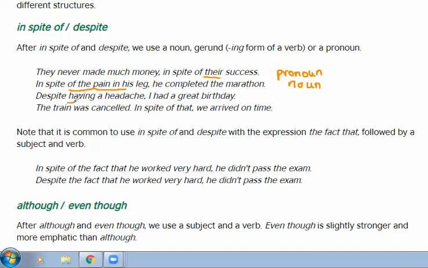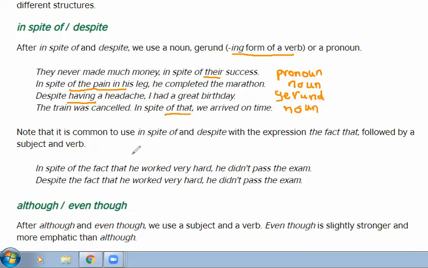Despite having a headache, having is a gerund. You know what a gerund is, right? Gerund is when a verb in the ing form is used as either a noun or as an adjective. Okay? Now, the train was cancelled. In spite of that, we arrived on time. Again, this is a pronoun.